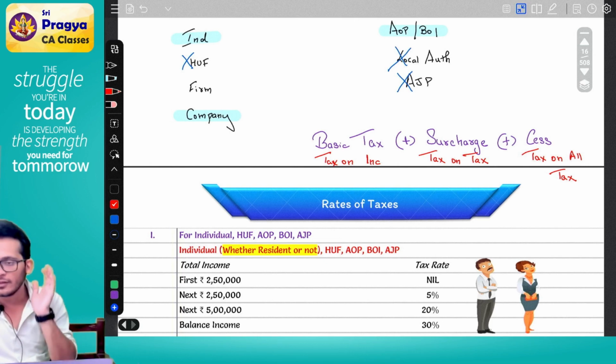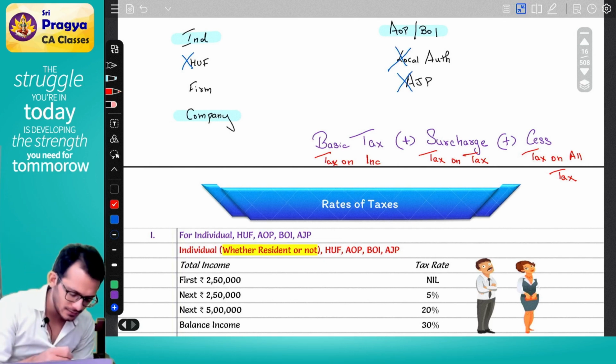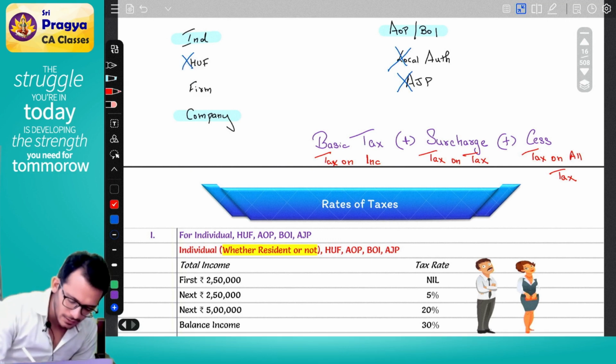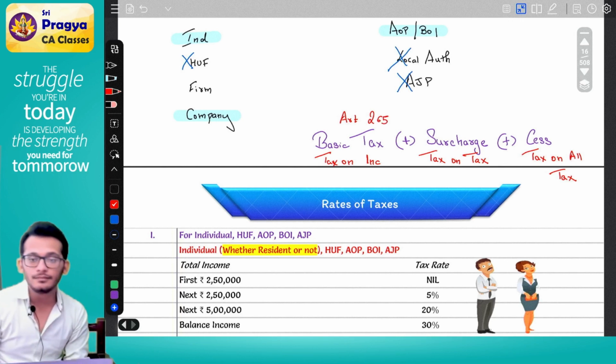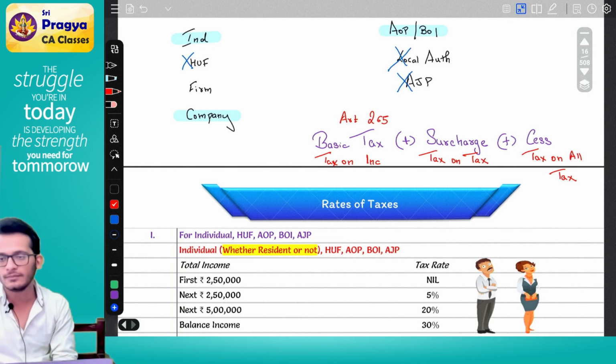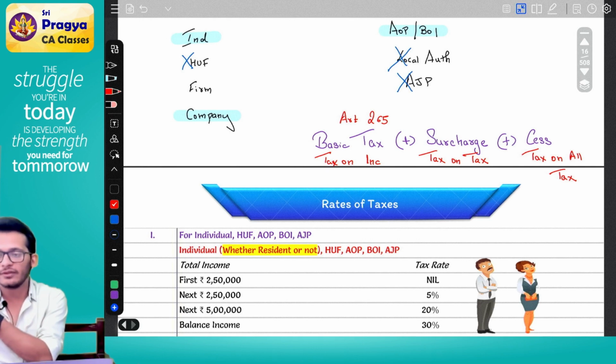Just to take a step further. Basic tax has been given the authority in which article number? Where did we learn? Article 265, which gives the powers to levy tax. So Article 265 gives the powers to levy basic tax.